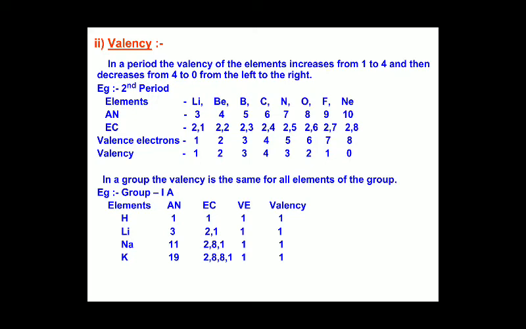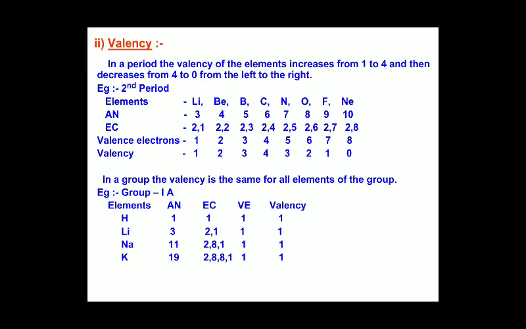As we all know, in the second shell we will be having 8 electrons, that is the octet state. In this, the electrons will be filled till the number 4, and later the valency decreases because the elements cannot donate or give away electrons. The element is ready to accept electrons, and accepting means the valency will be reduced. Whereas along the group, it is the same. In a group the valency of the elements will be the same, as we all discussed.